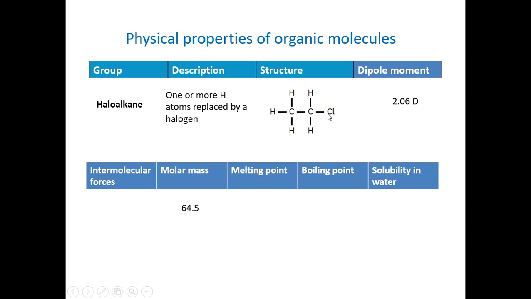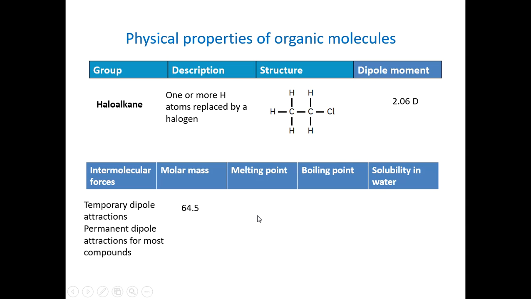Haloalkanes, they are polar for most of them, although you can, of course, get the symmetrically arranged ones if they only got chlorine around it. Then it's got that dipole moment for those that don't, like in this particular one. So we have the temporary dipole and the permanent dipole force of attraction for most of them, but as I say, carbon tetrachloride won't have.